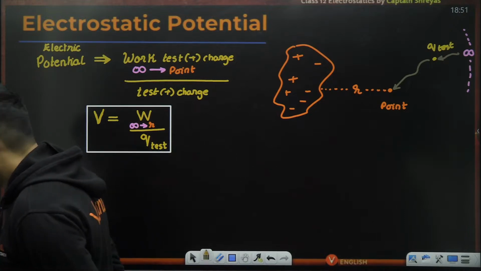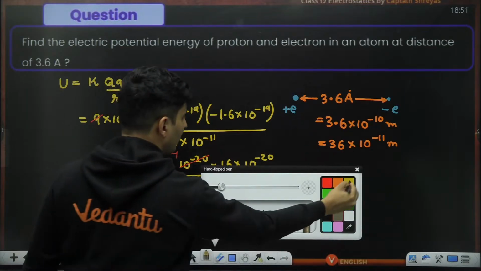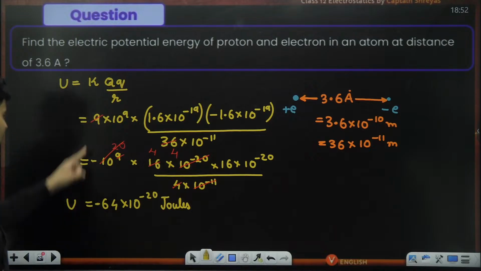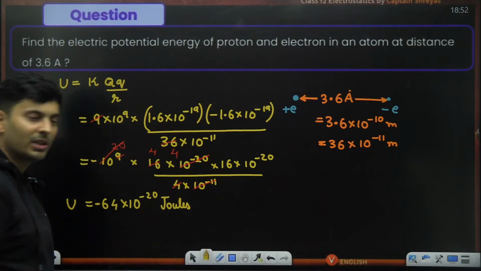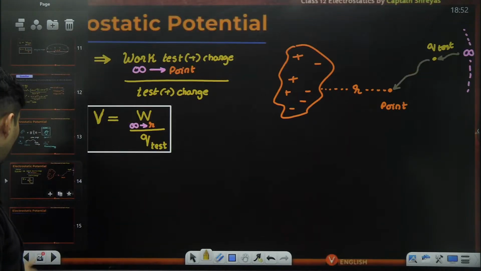We forgot the negative sign in the previous thing. I'm so sorry. You're right. There was a negative sign over here. Minus 1.6, yeah. The energy was negative 64 into 10 to the power minus 20 joules. So sorry. Please correct it. Thank you so much for pointing it out.